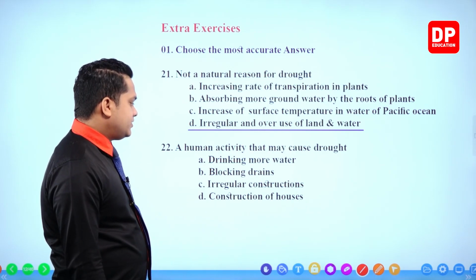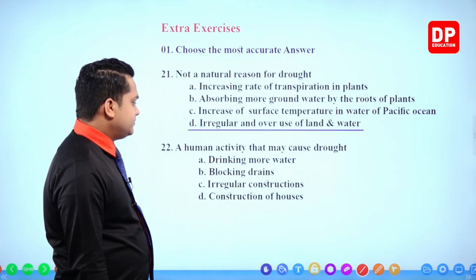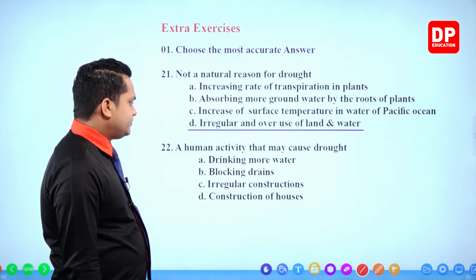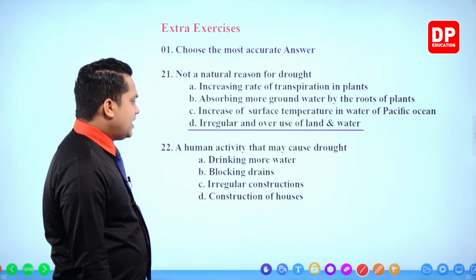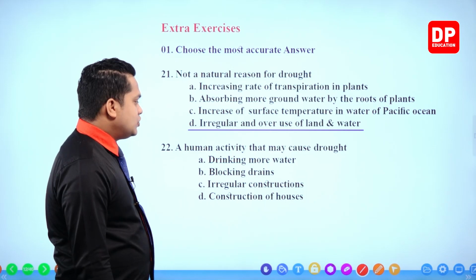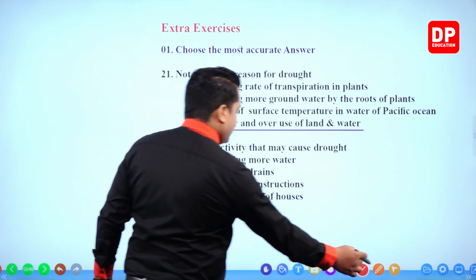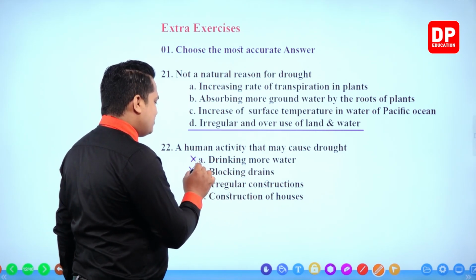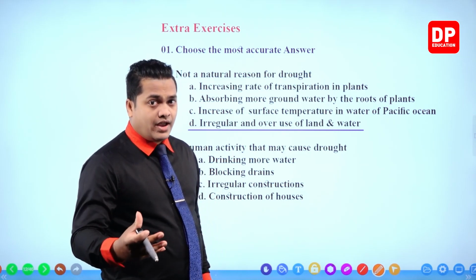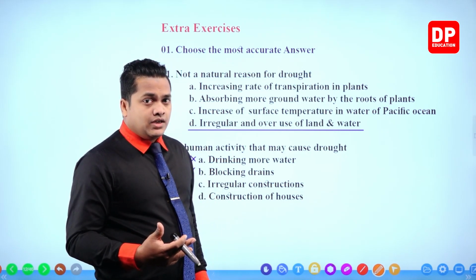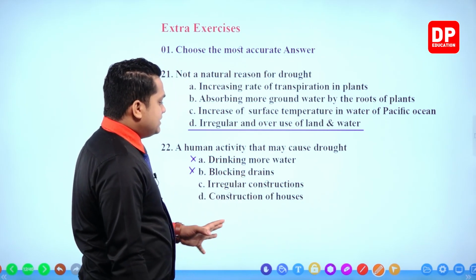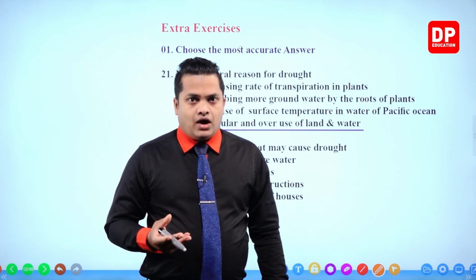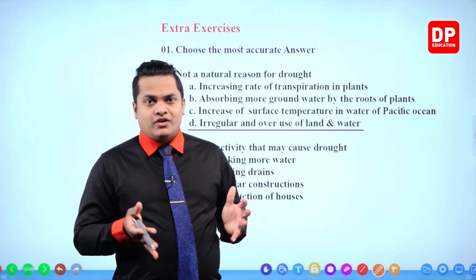Irregular constructions. Construction of houses. So, human activity that may cause drought. Okay. So drinking more water is incorrect. We know that it is incorrect. Blocking drains, once again incorrect, because blocking drains will cause flood, right? It will cause flood, not droughts. Construction of houses is also incorrect, because constructing a house is not going to heavily affect a drought.